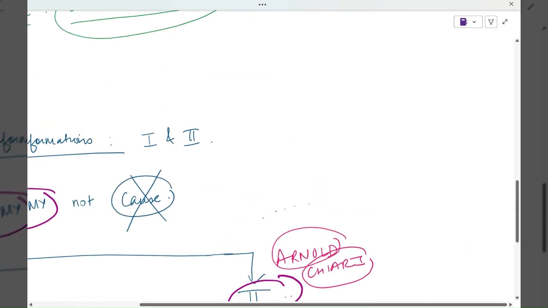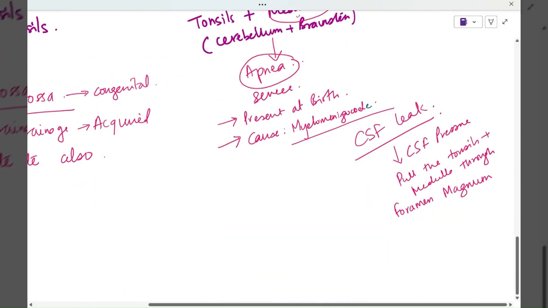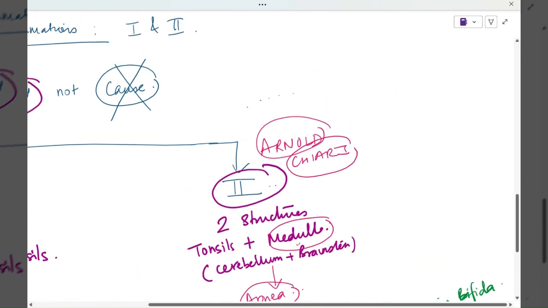So the cause is myelomeningocele. Because the medulla is involved, this is severe and it presents at birth. Associated factors are myelomeningocele, and then you have spina bifida also. These are the associated abnormalities with Arnold Chiari malformation.